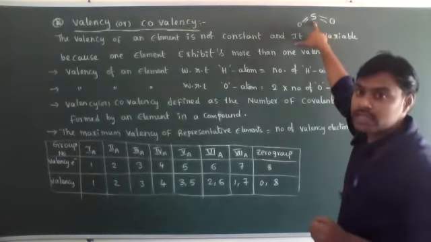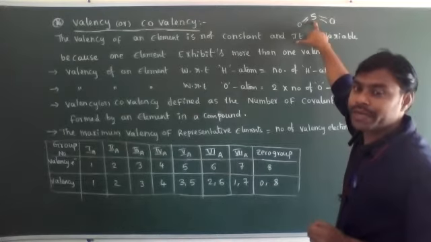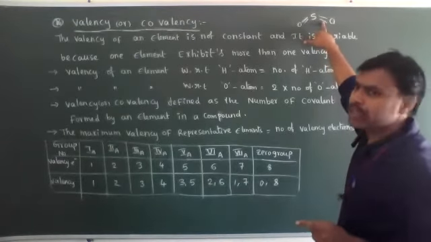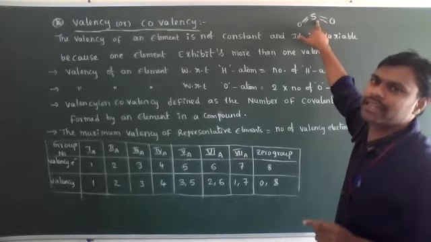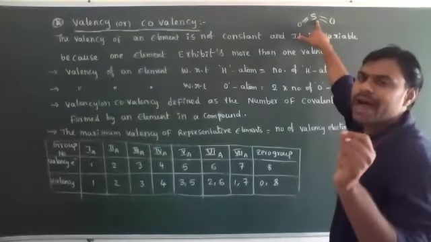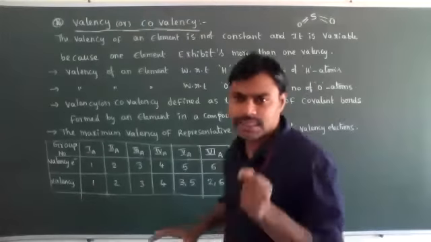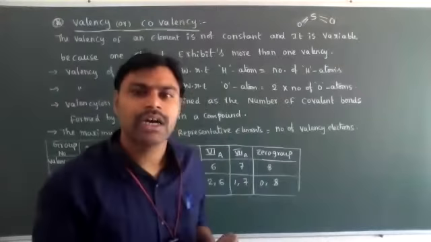See, in SO2, sulfur valency is equal to 2 into 2, because two oxygen atoms are present. 2 into 2 is equal to 4. So sulfur is forming 4 bonds in SO2, and the sulfur valency or covalency in SO2 is 4.